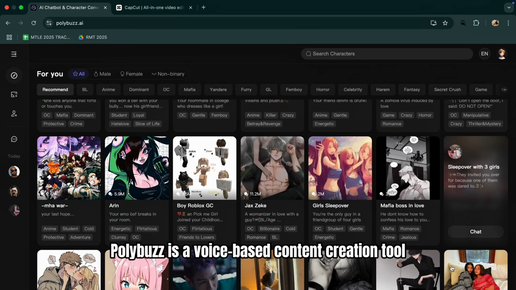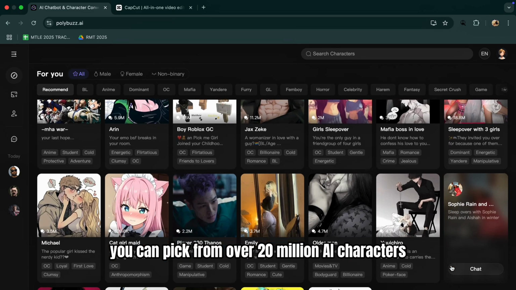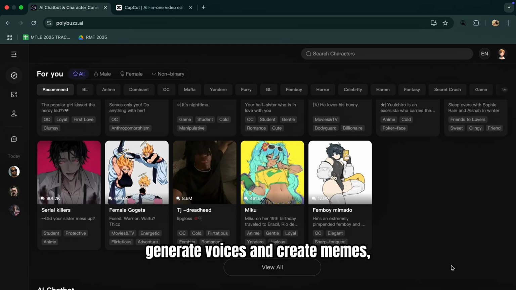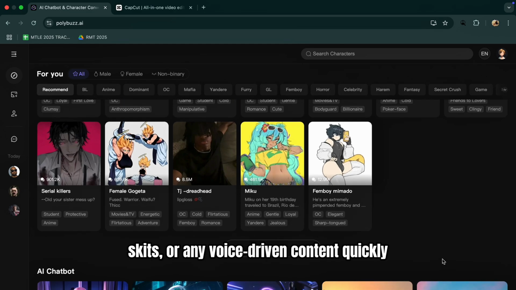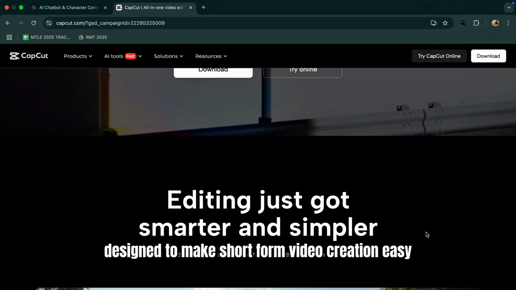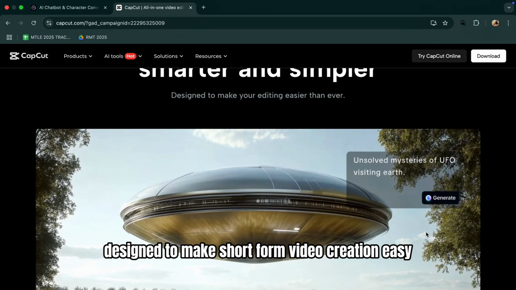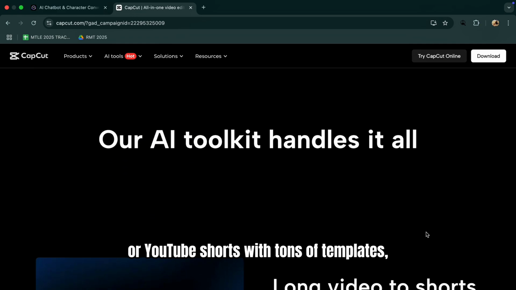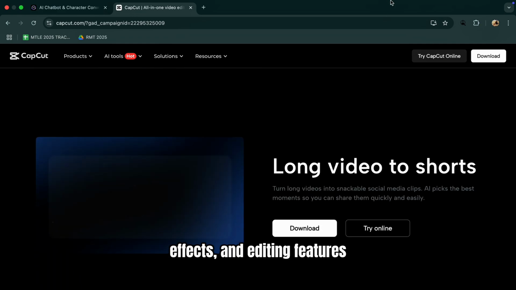Polybuzz is a voice-based content creation tool. You can pick from over 20 million AI characters, generate voices, and create memes, skits, or any voice-driven content quickly. CapCut, on the other hand, is a video editing tool designed to make short-form video creation easy. It is perfect for TikTok, Instagram Reels, or YouTube Shorts, with tons of templates, effects, and editing features.